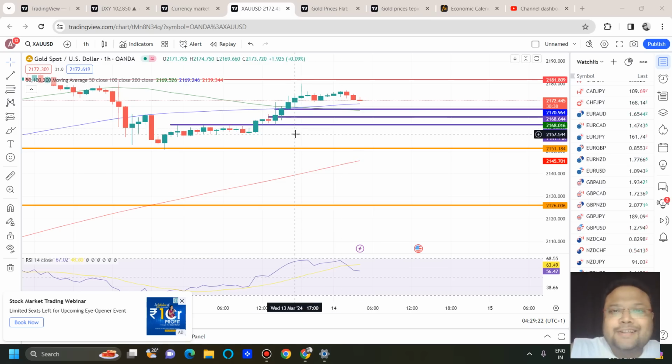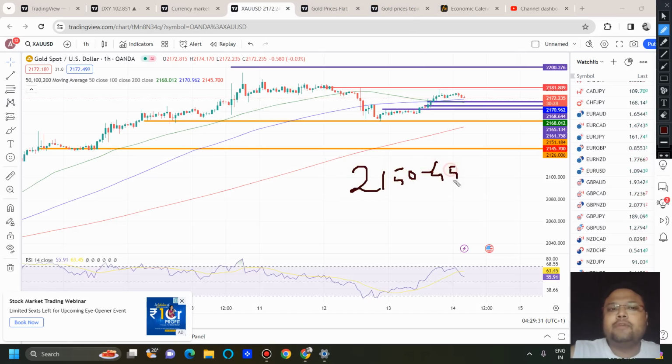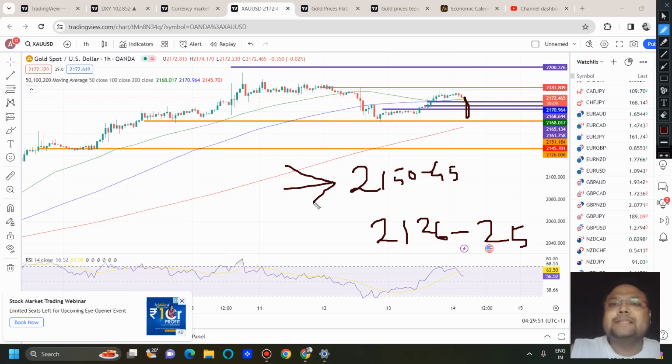Okay, now let's talk about gold. In our earlier videos also we discussed the two important support levels, that is 2150, 2145, and then 2126 to 2125. So these two support levels are still very much valid. The volatility of the market, or the volume, the selling pressure of the market will be very, very important. In case you see gold coming down with big red candles, in that case 2150 will no longer play as the support, because this level has done the job once. You cannot expect the same again.